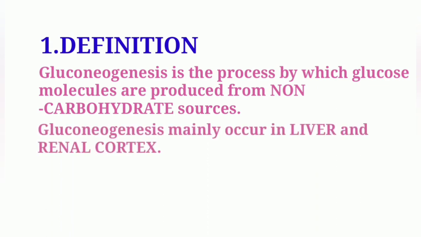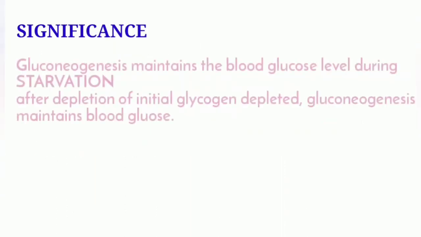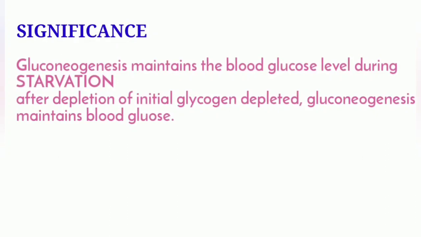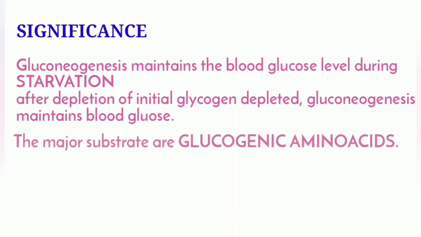Gluconeogenesis occurs mainly in the liver and to some extent in the renal cortex. The significance comes from the fact that gluconeogenesis maintains the blood glucose level during starvation. So, after the initial glycogen is depleted, gluconeogenesis maintains the blood glucose, and the major substrates are the glucogenic amino acids.